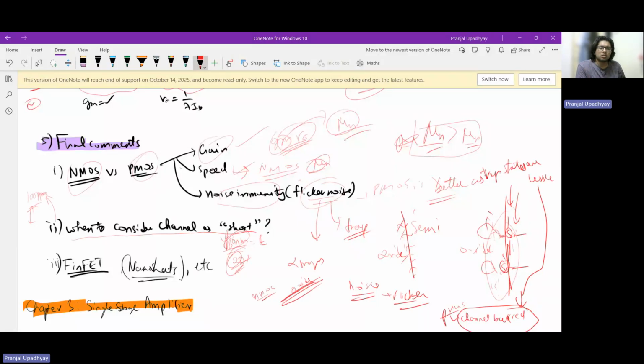Now, talking about FinFETs and nanosheets, these are advanced devices where the agenda is to have more spatial overlapping or spatial covering of the channel by the gates, so that we can have better electrostatic or electric field control over the carriers in the channel, and thus even better performance.